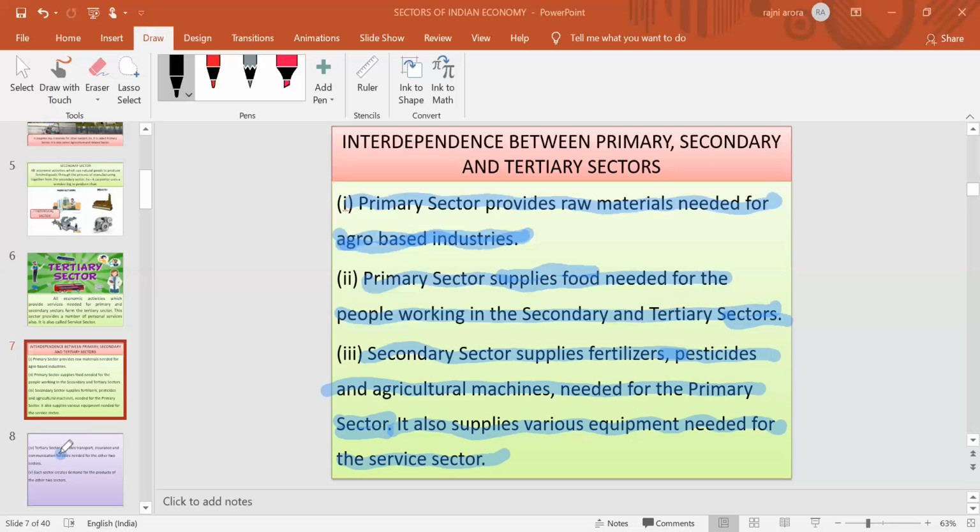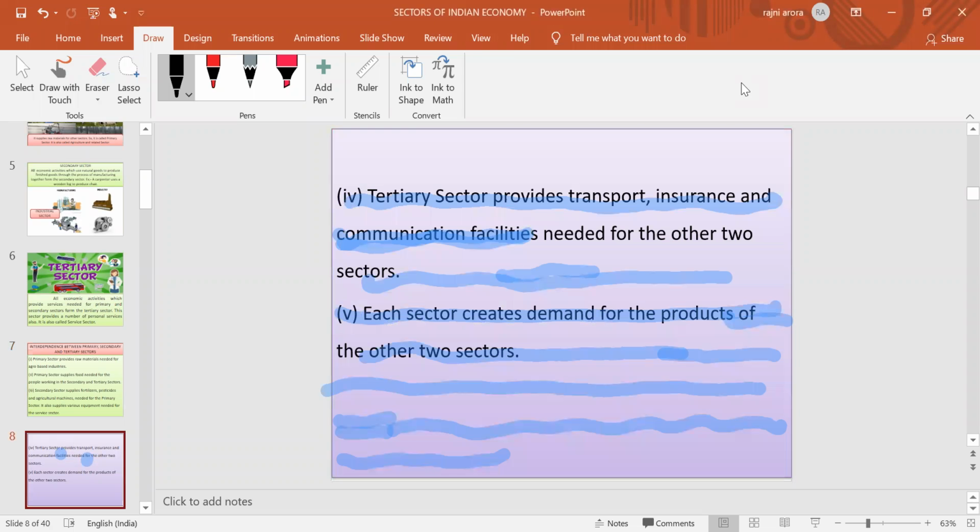Now how does the tertiary sector provide different kinds of things to the primary as well as the secondary sector?